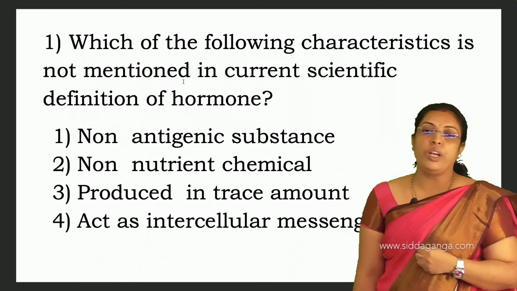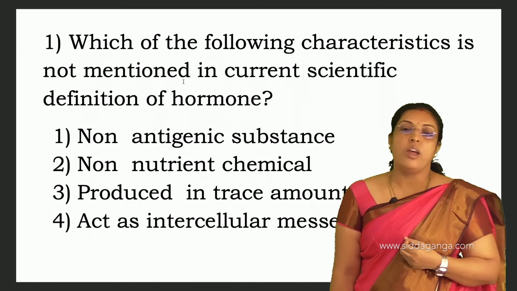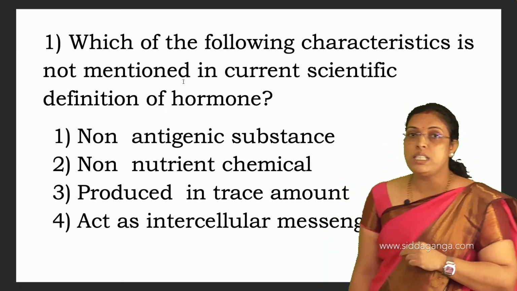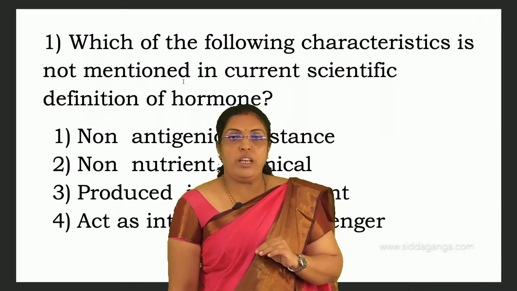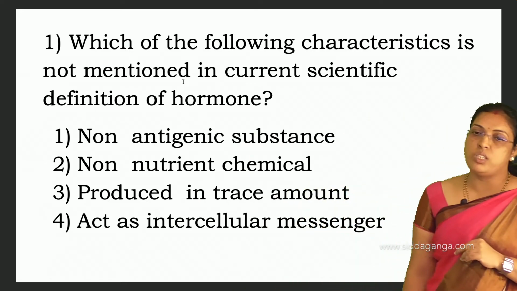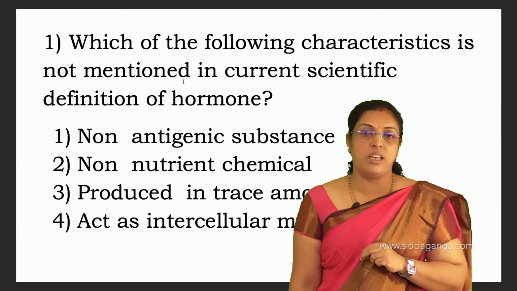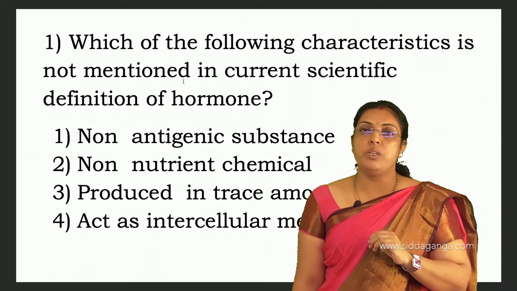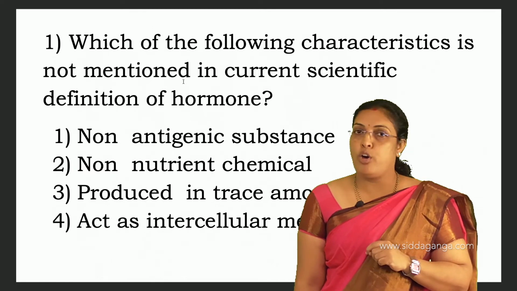They are produced in very small amounts and act as intercellular messengers. They communicate between the cells, that is why they act as intercellular messengers, but they will not act as antigenic substances.